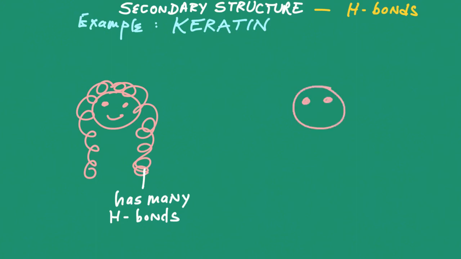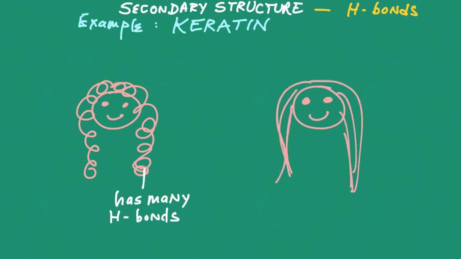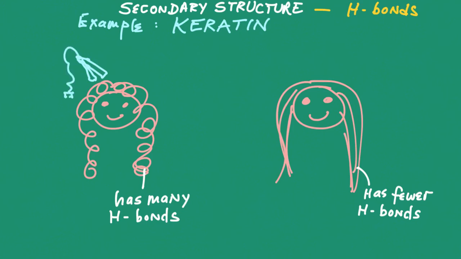Here's a person with naturally straight hair. This person's keratin has very few hydrogen bonds, much fewer hydrogen bonds. Now let's say I have curly hair and I want to straighten it. What would I do? I would use a straightening iron that basically applies heat to the hair. What the heat does is to break up these hydrogen bonds. So if you break these hydrogen bonds, your hair can now become straight, temporarily, until these hydrogen bonds reform again.